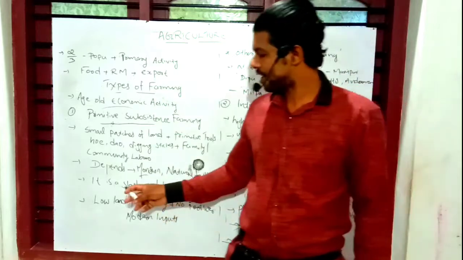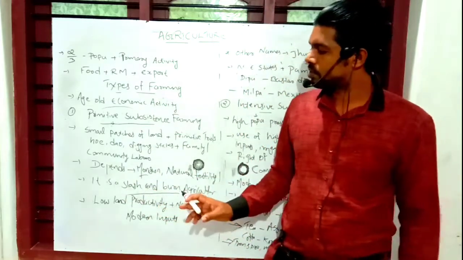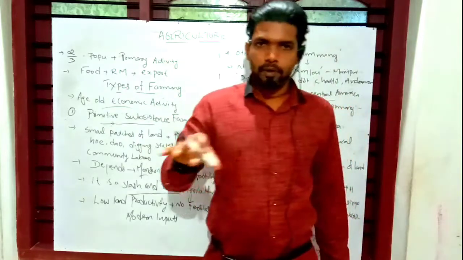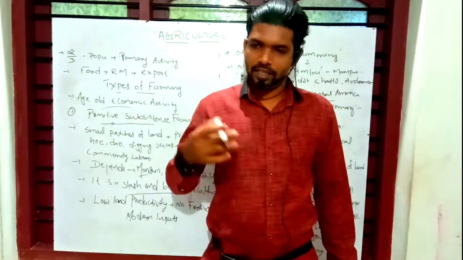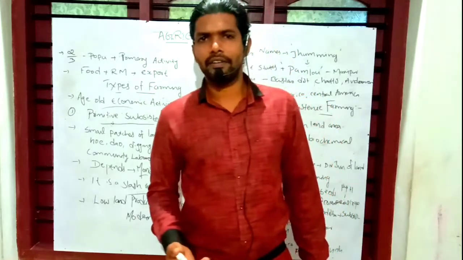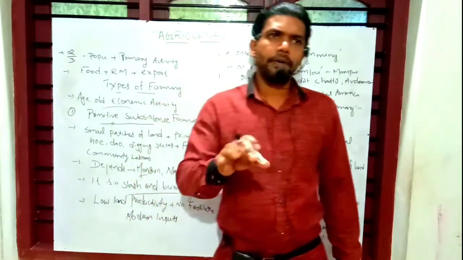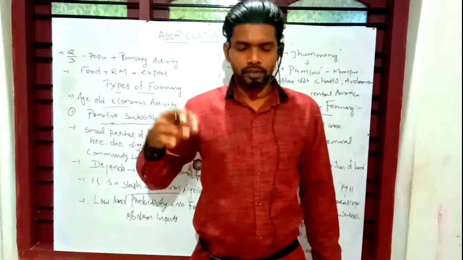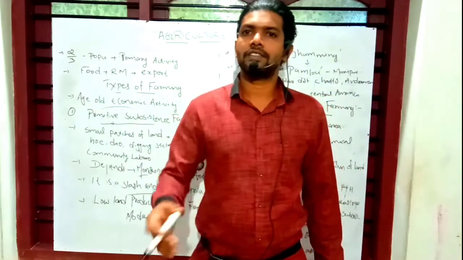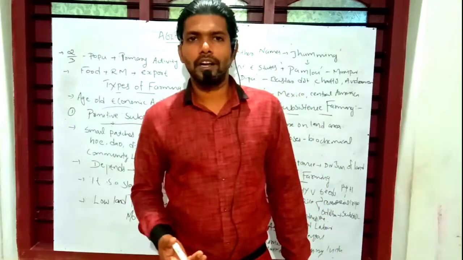Once again, slash and burn agricultural system means that farmers prepare a plot of land for cultivation and plant seeds there, and they burn some of the trees and forest, and the ashes are used for fertility.